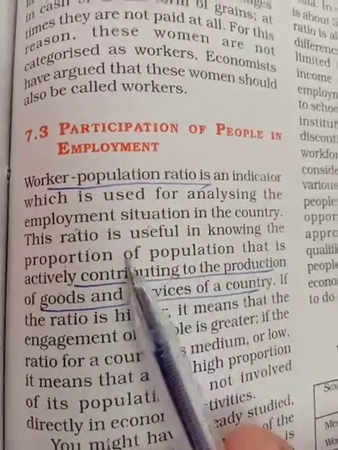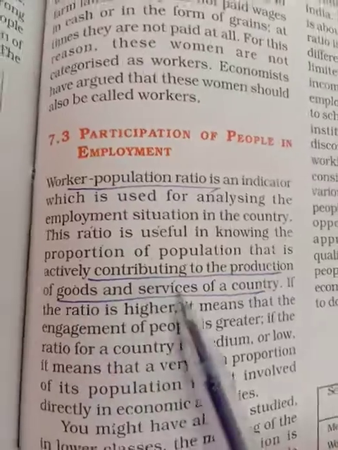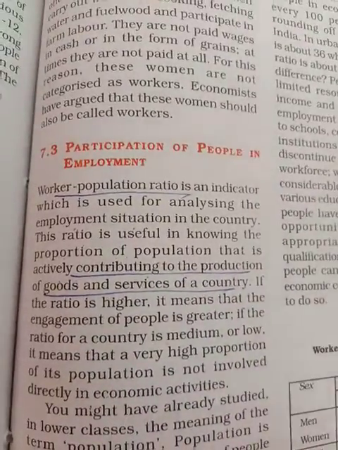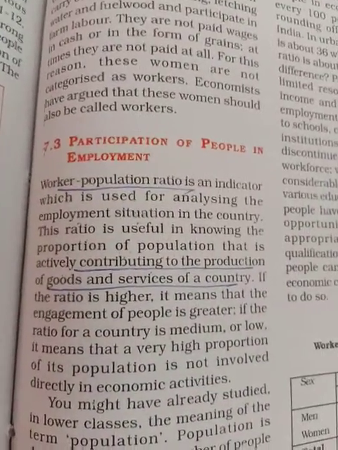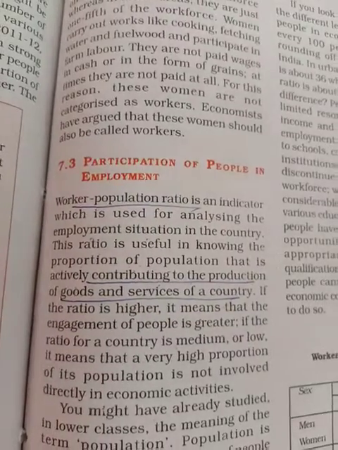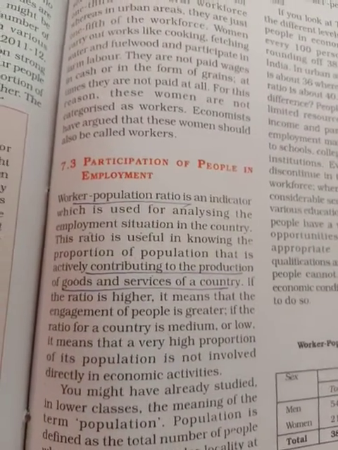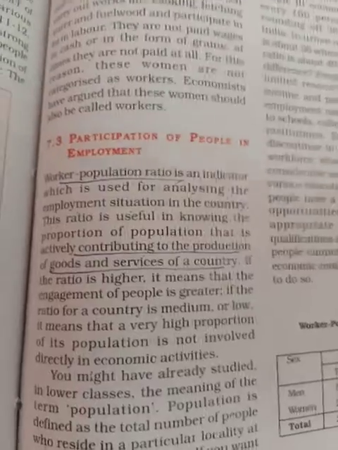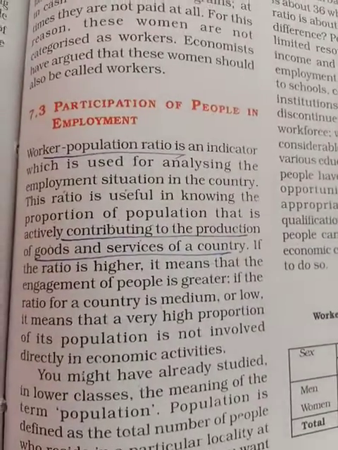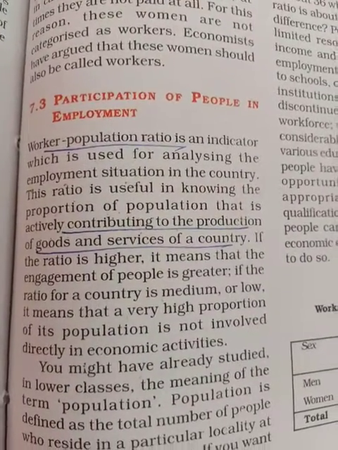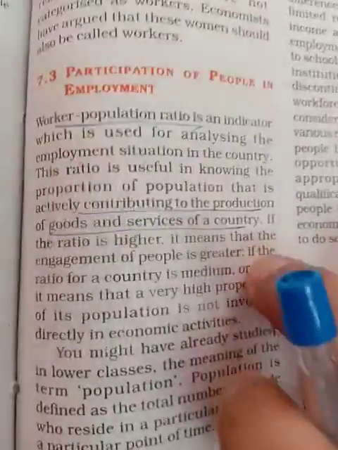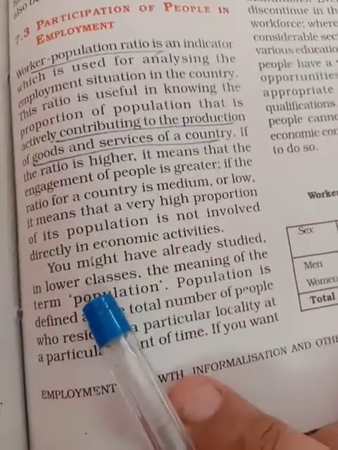That can be asked. This ratio is useful in knowing the proportion of population that is actively contributing to the production of goods and services of a country. If the ratio is higher, that means the engagement of people in employment is higher. If the ratio of the country is medium or low, that means a very high proportion of its population is not involved directly in economic activity. And that you have discussed in the lower classes.